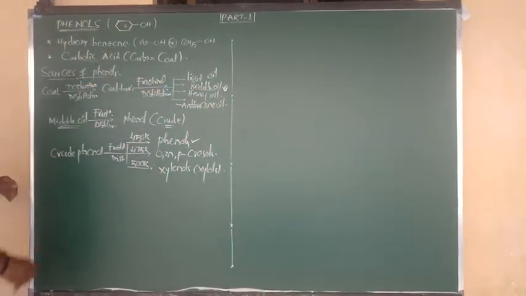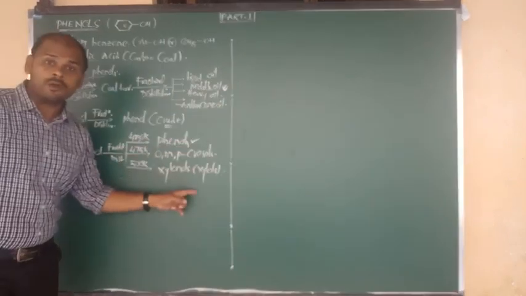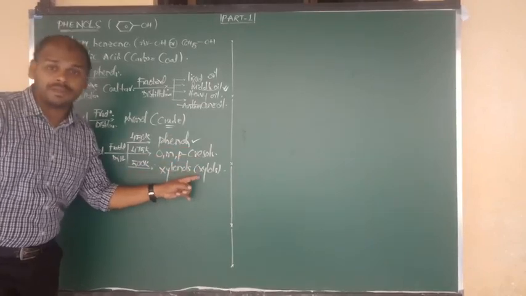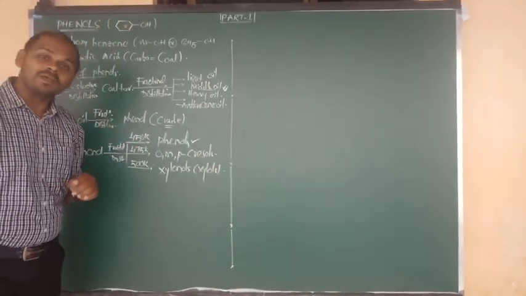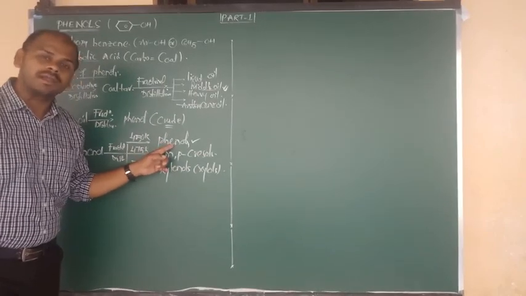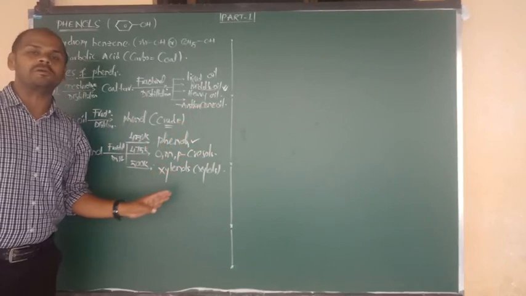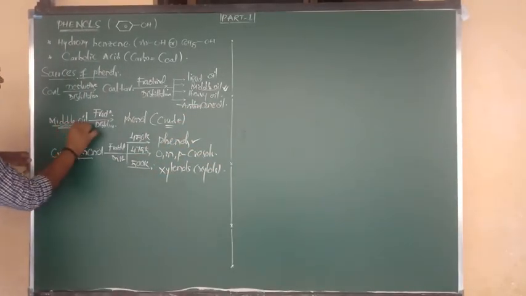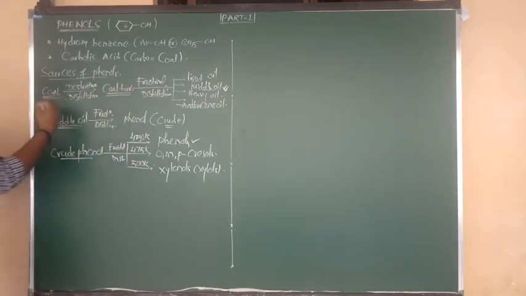So phenol and the respective phenol products all have a common group: benzene with OH here, also here, in all of them. This is the common group. Phenol and all the respective derivative compounds we can prepare from crude phenol, from middle oil, from coal tar, and from coal.